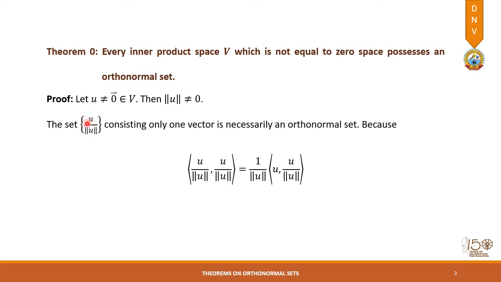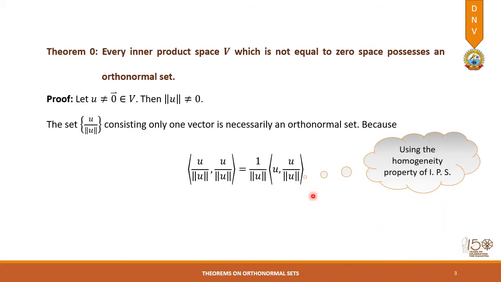The set consisting of only one element, the vector u divided by its norm, that is a unit vector, is necessarily an orthonormal set, because if we take the inner product of this vector with itself, then we can write it as 1 upon norm of u times the inner product of u and u upon norm of u. This we can do with the help of the homogeneity property of inner product. So we have used the homogeneity property of inner product space in writing this.